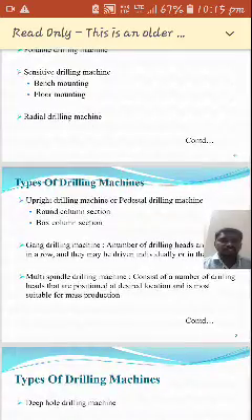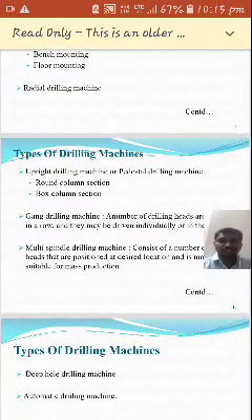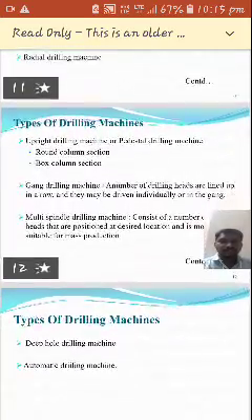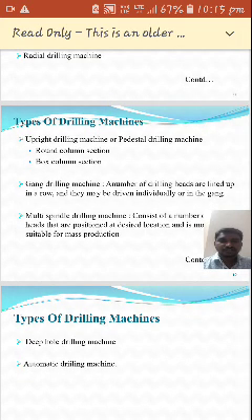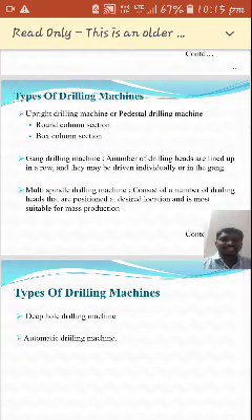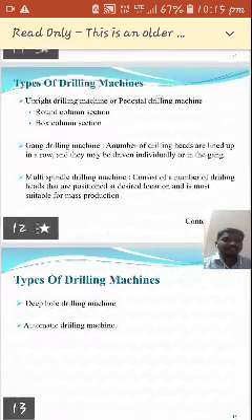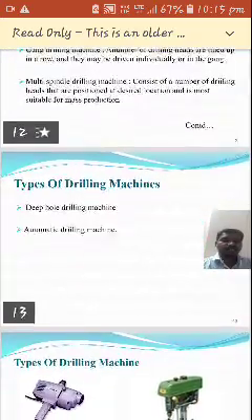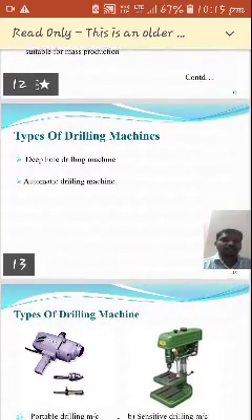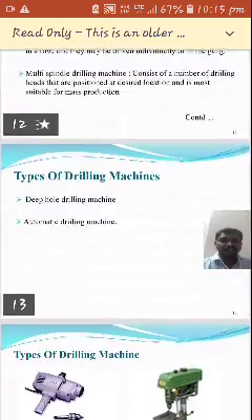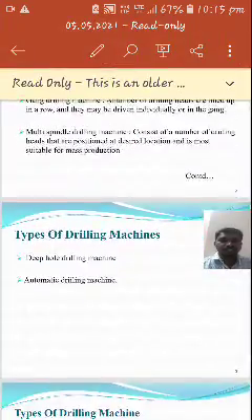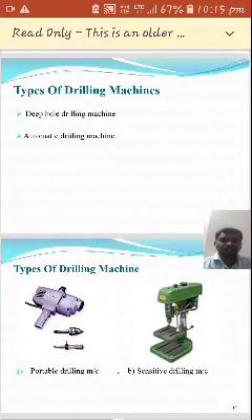Okay, then the radial drilling machine, this is a very important drilling machine. Then the upright drilling machine. In this upright drilling machine we have two types: one is round column section, another one is box column section. And then the next ones are the gang drilling machine, multi-spindle drilling machine, deep hole drilling machine, and automatic drilling machine. This is very important. The types of drilling machines can be asked in examinations.